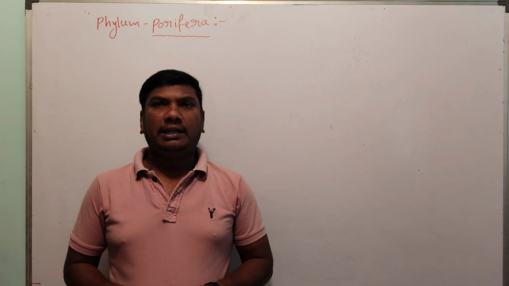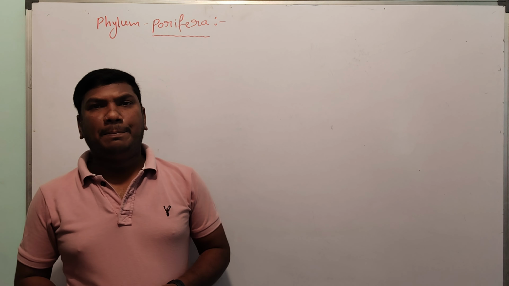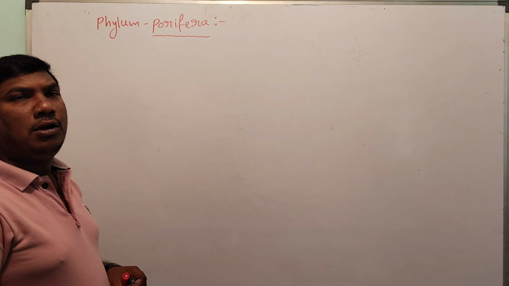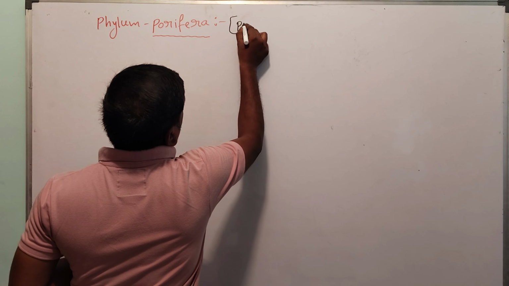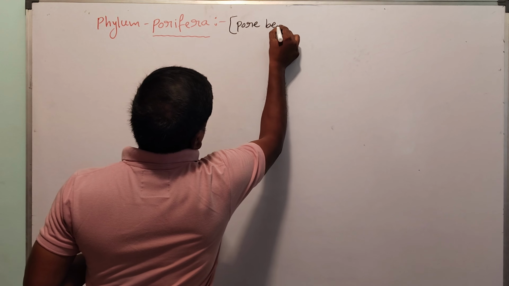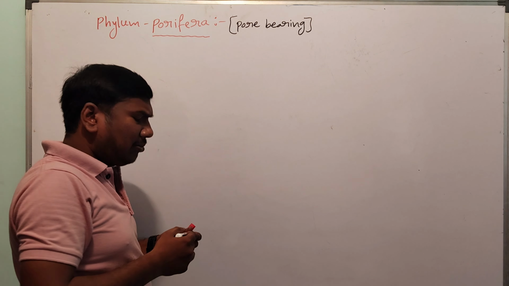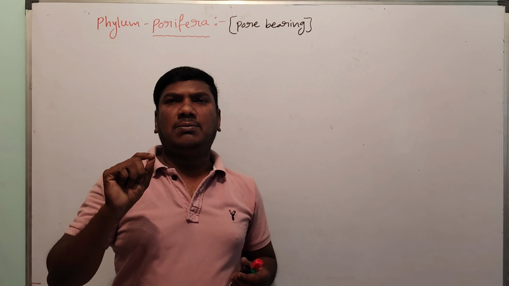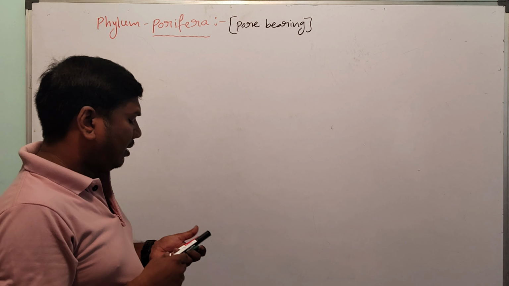The topic is Kingdom Animalia. So in this Kingdom Animalia, next topic, phylum Porifera. Porifera means pore bearing. Pore bearing means the entire animal body has holes, many pores are present. So they are called phylum Porifera.